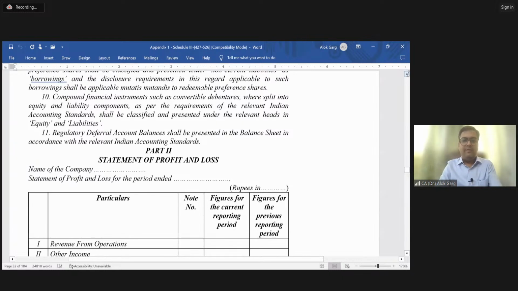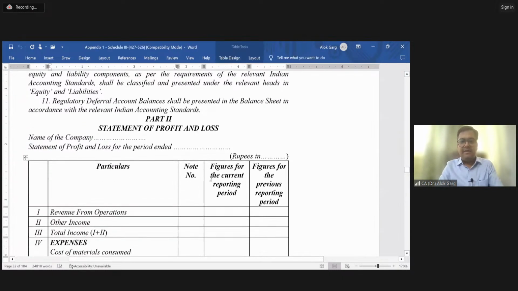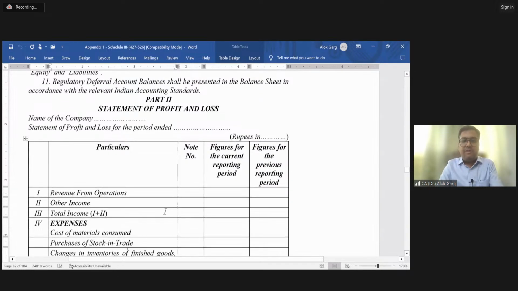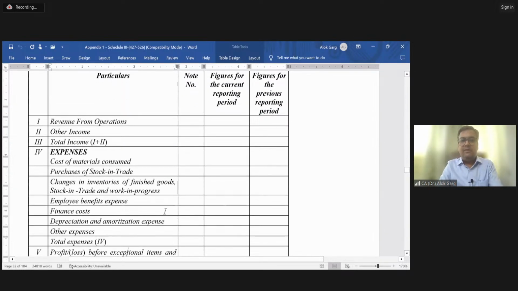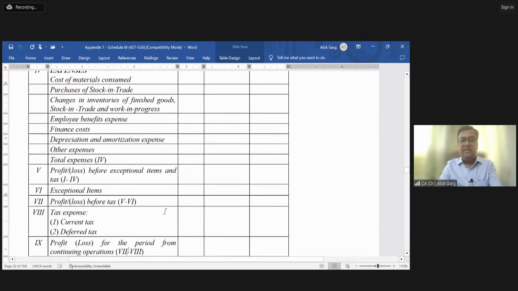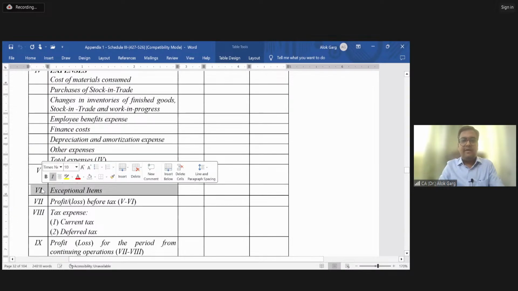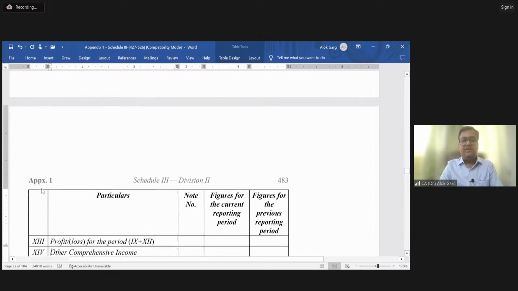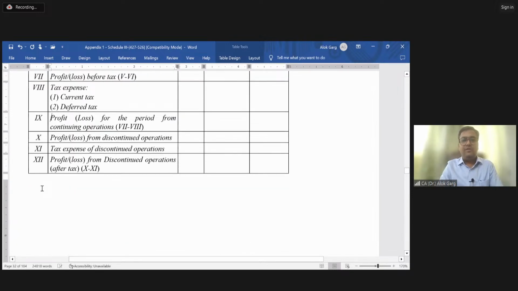You can see that current year number and comparative year number both need to be given. This is your revenue from operations, other income, total income, then expenses are there, then exceptional item is there, right? You can see this. Then your PBT, tax expense, profit or loss from discontinued operations, continuing operations, right? Then tax expense, then profit or loss from discontinued operations.